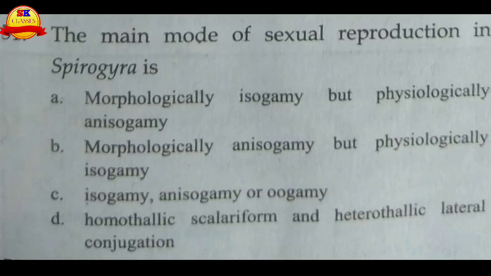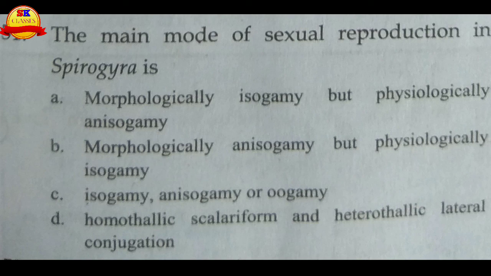The main mode of sexual reproduction in Spirogyra is morphologically isogamy, correct, and physiologically anisogamy. It is right. Morphologically anisogamy, no, it is wrong. Isogamy, anisogamy, oogamy: no, morphologically isogamy but physiologically anisogamy. Yes, this is the right choice.